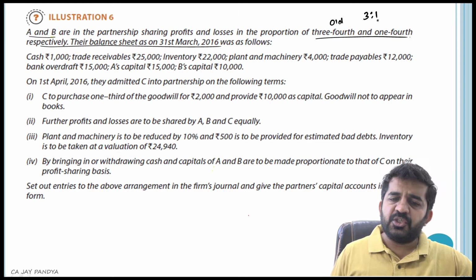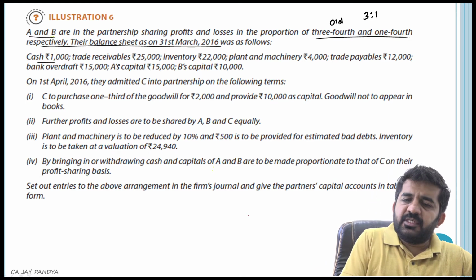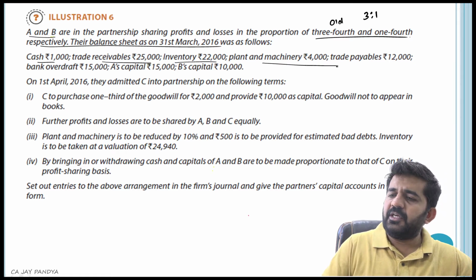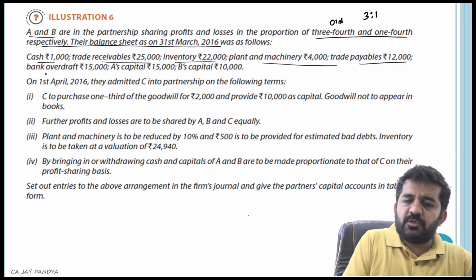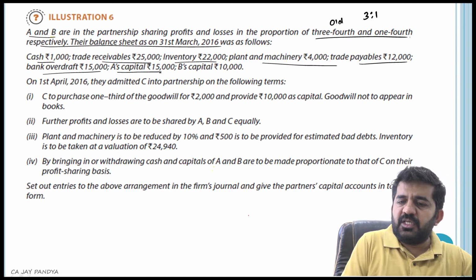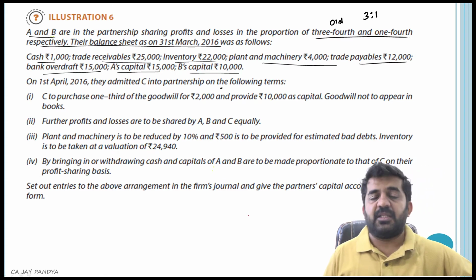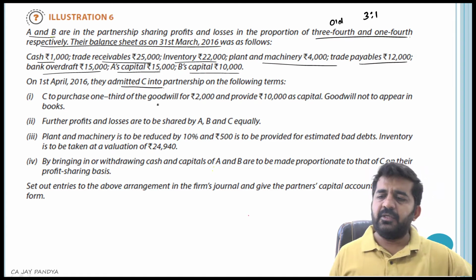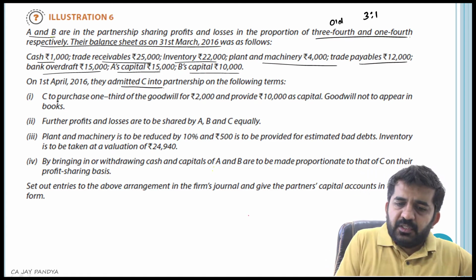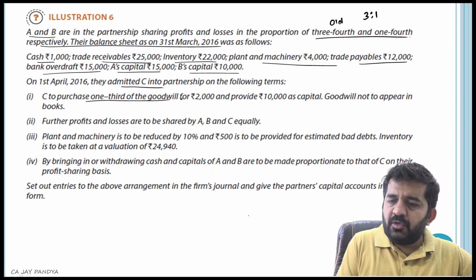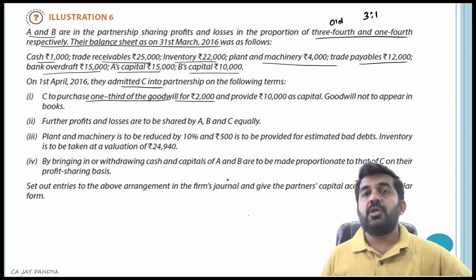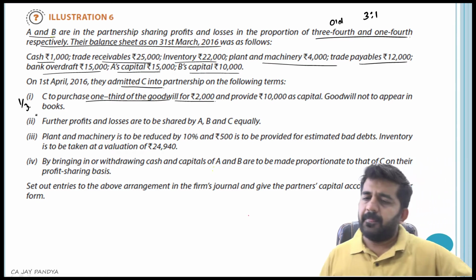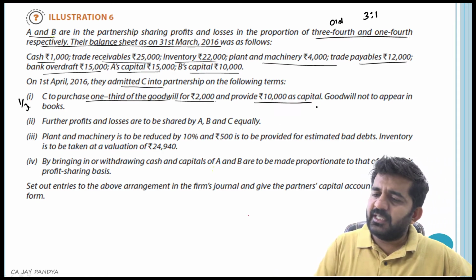The cash is 1000, trade receivable is 25,000, inventory is 22,000, plant and machinery is 4,000, trade payable is 12,000, bank overdraft is 15,000, A's capital is 15,000, B's capital is 10,000. On 1st April, they admitted C as a partner with the following terms. C to purchase 1/3 of goodwill for rupees 2,000. So C will become a 1/3 partner and provide 10,000 as capital.